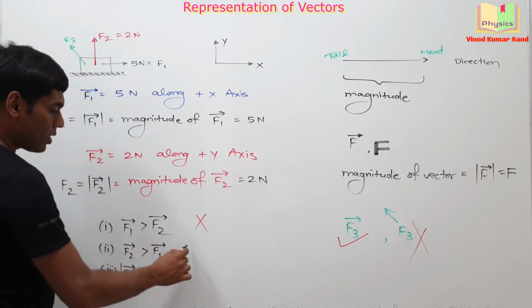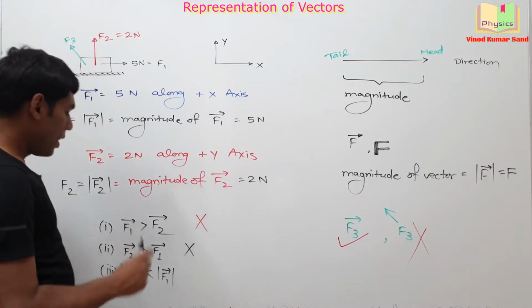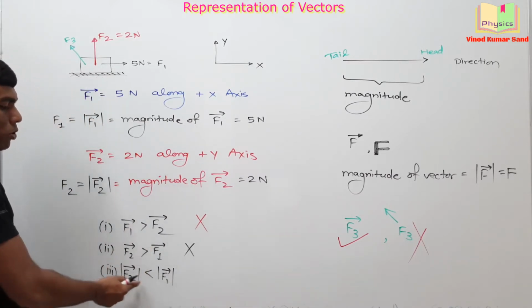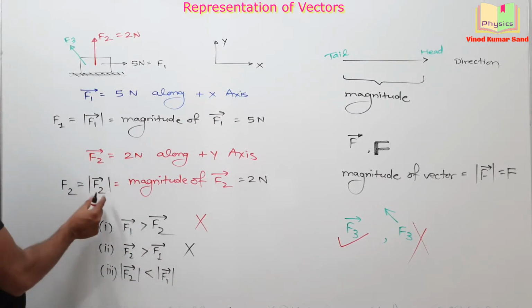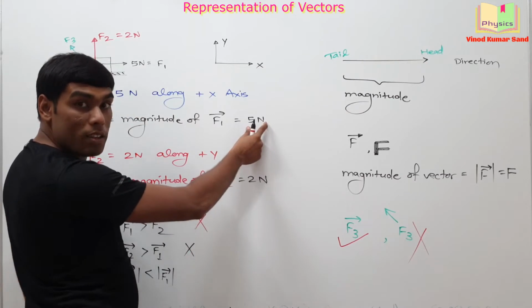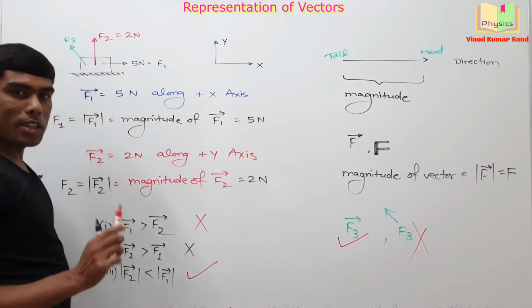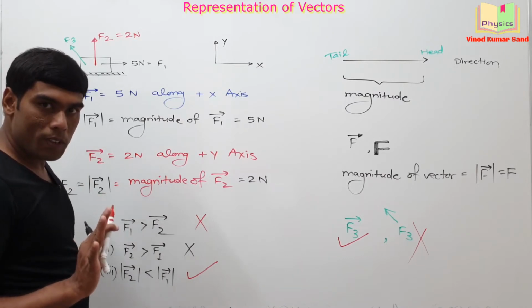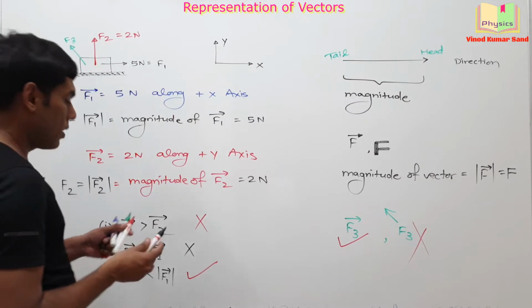By the same logic, this is also a wrong statement. Okay. Third statement, mod F2 is less than mod F1. See, mod F2 we already know is 2 Newton and mod F1 is 5 Newton. It means this is a correct statement. Clear? I am taking one more example to illustrate a few things.